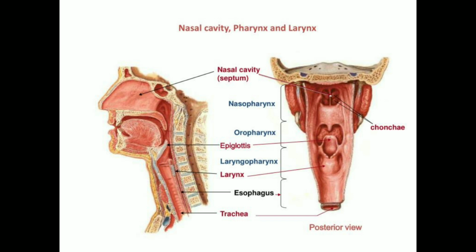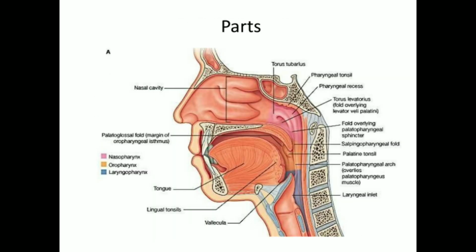The three parts of the pharynx are nasopharynx, oropharynx and laryngopharynx. So the pharynx is divided into three parts. You can see here the nasal part, that is called nasopharynx. The oral part is called oropharynx and this part is called the laryngopharynx.